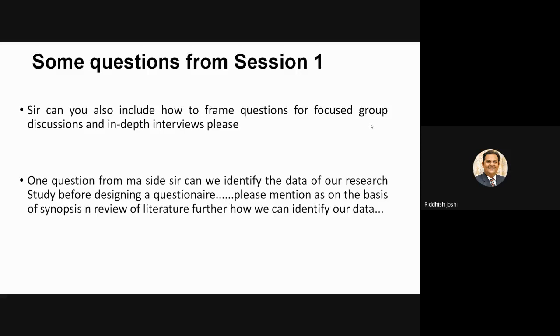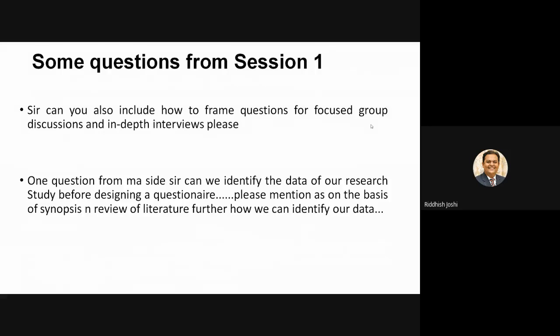I already mentioned in one of my slides that before you go for questionnaire design, in the pre-design stage, if I'm not wrong, stage number 4, I explained you should be very clear about which kind of statistical test you are planning to apply on that particular questionnaire. Suppose in my literature review I can see the majority of past researchers have used XYZ statistical test, and I am inclined to use the same test, then I need to be very clear which kind of data I need to generate, right?